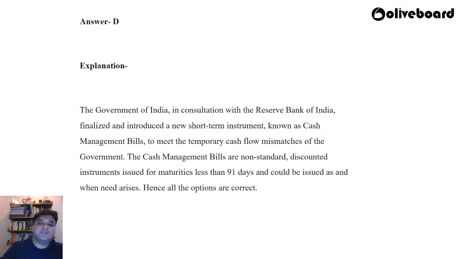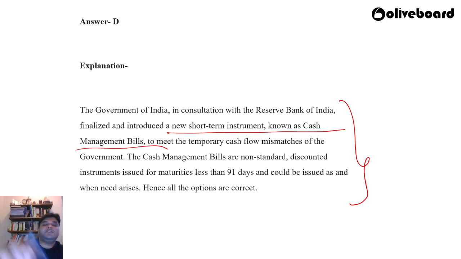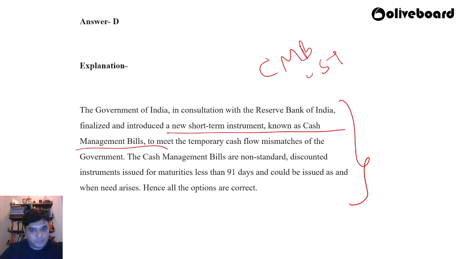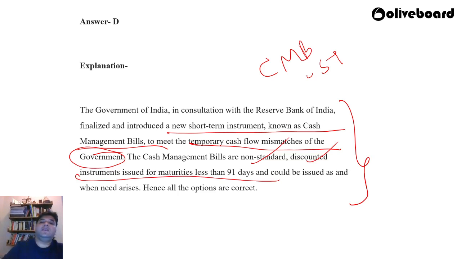So that means this note is very important. The government of India, in consultation with RBI, finalized and introduced a new short-term instrument called cash management bill. तो कैश मैनेजमेंट बिल एक शॉर्ट टर्म इंस्ट्रूमेंट है, ठीक है. Why is it introduced? To meet the temporary cash flow mismatches of the government, not of the banks but of the government, right? The government can also have cash flow mismatch. The cash management bills are non-standard discounted instruments issued for maturity of less than 91 days.